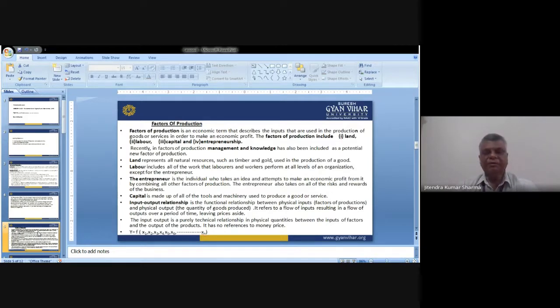So what is the relationship between these? Let us discuss that. The input-output relationship is a purely technical relationship in physical quantities between the inputs, or factors, and the output of the products. It has no reference to money price. We have already said that this is not being considered here. So Y is equal to a function of the factors. Those input factors and output factors are expressed here through the formula.